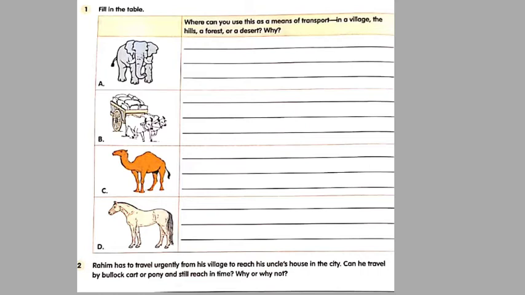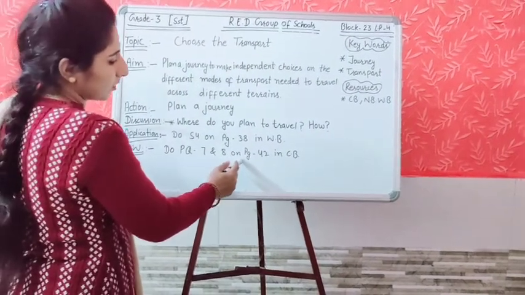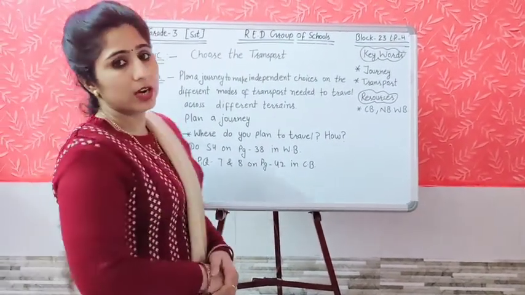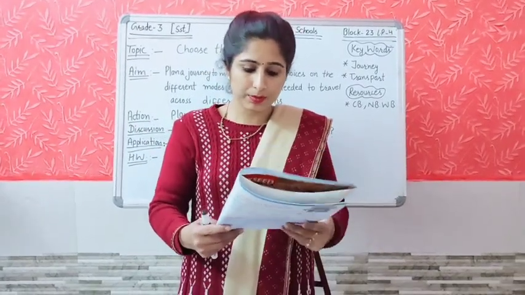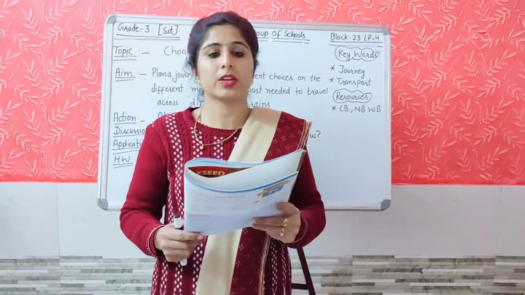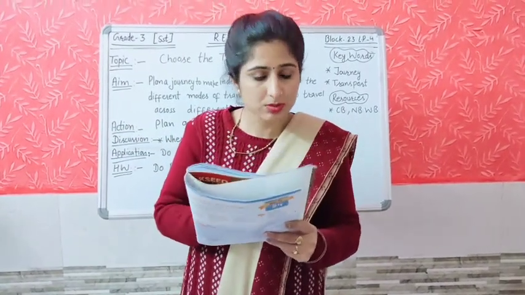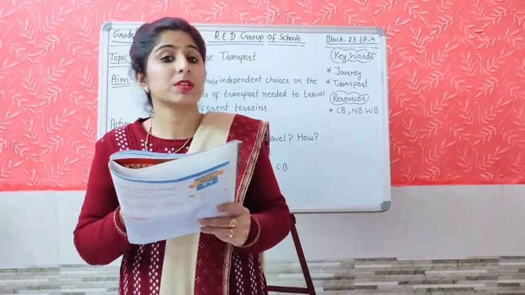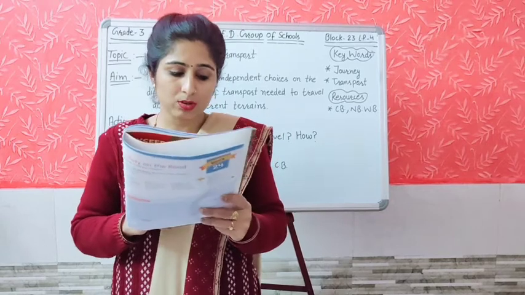Now it is time for your homework, student. You will do practice question number 7 and 8 which is given on page number 42 in your content book. Question number 7 is, what do we need to keep in mind while using a particular vehicle to travel? Means हमें किसी भी पर्टिकुलर व्हीकल का चूज करते समय हमें किन चीज़ों को माइंड में रखना चाहिए? As I told you in the discussion part also.